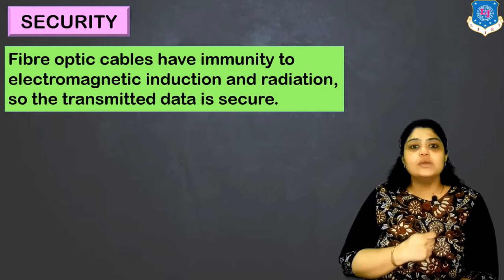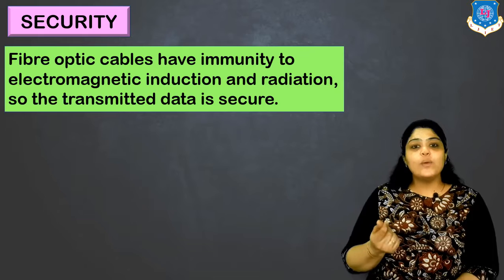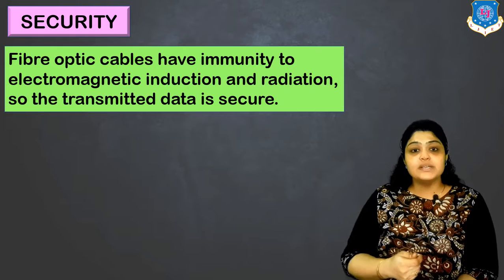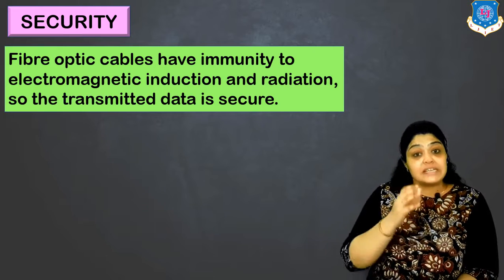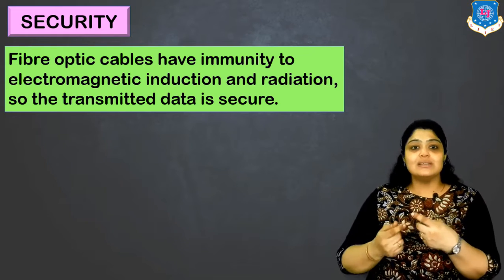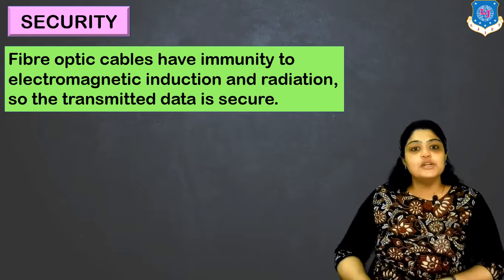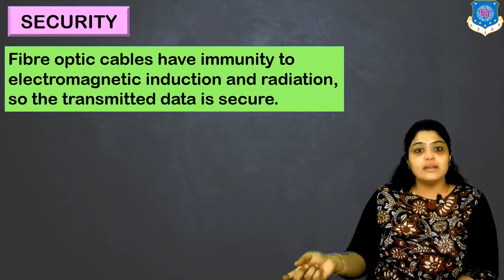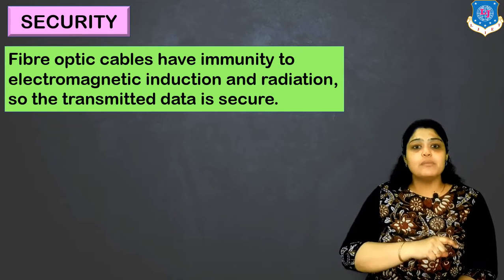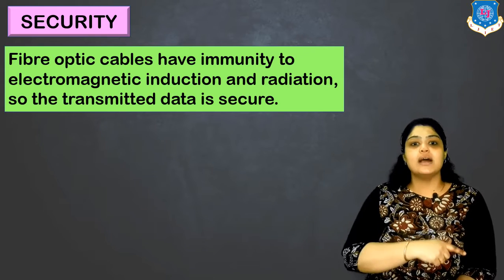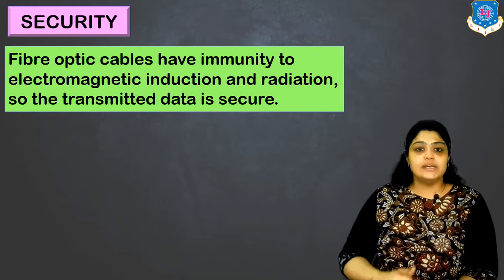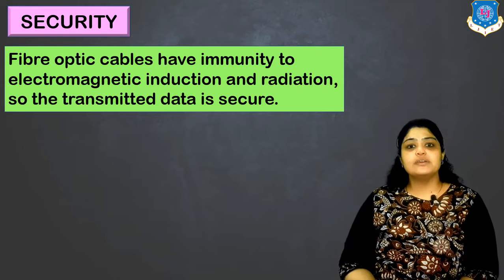This won't happen if you are using a fiber optic cable, because current requires only a path to flow, whereas if you are using fiber optic cable for communication purposes, it is at a specific angle. Specific conditions need to be maintained to send the light signal into the cable. So just by twisting the cable, you cannot transfer the light signal from one cable to another. But this can happen in the case of metallic cables. So we say that fiber optic cables are more safe. The data which you are sending through the fiber optic cable can be safely sent at the other end without such mixing, without such possibilities, right?